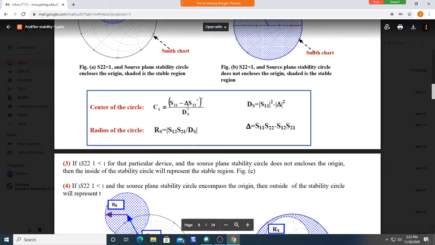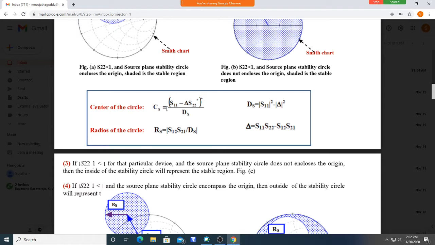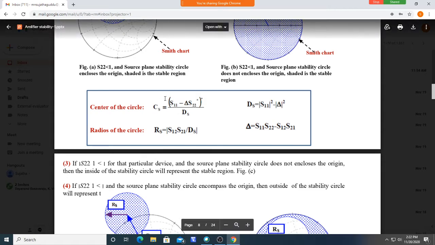The derivation is not needed. We just have these equations. I will give you the table chart for all these equations in the examination. No need to worry. I will provide all these equations for the examination. You just have to take the equation and substitute the given S-parameter values to get the center and radius.